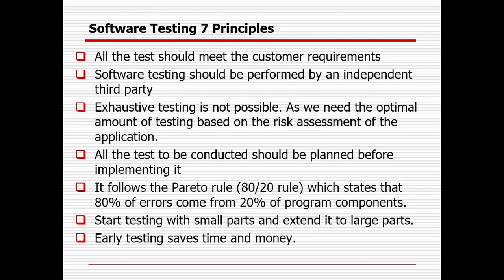So there are 7 main software testing principles. Whatever testing we do should meet the customer expectation or requirement. The requirement should be our bible, as a tester or developer. They should follow the requirement from the customer side. In case of any ambiguity in the requirement, they should follow it up and rectify it. That is the reason nowadays defects can be identified even during requirement analysis and fixed. That is also the reason the agile principle is followed nowadays instead of waterfall.